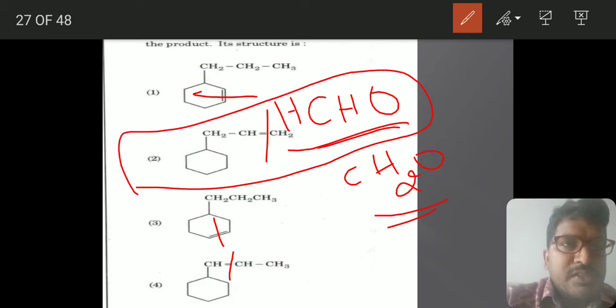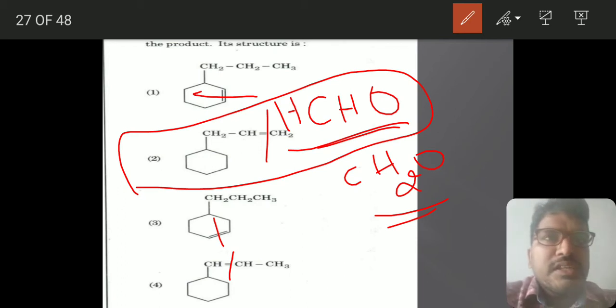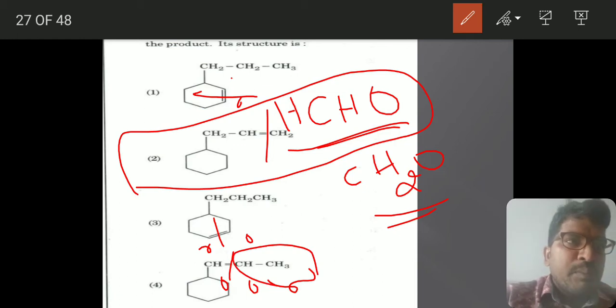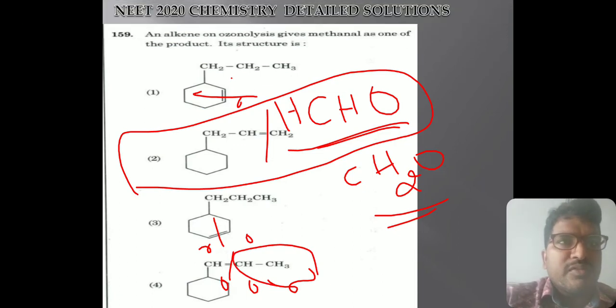So ozonolysis is also a very important thing. In this case, it will produce 2 aldehydes, but a longer aldehyde will come. This also will produce a different one. This one will produce ethanal. If you confuse methanal and ethanal, you will lose the mark here. So be careful with this.